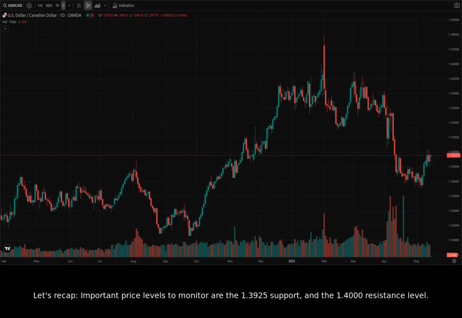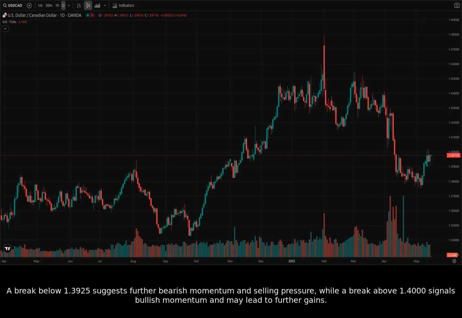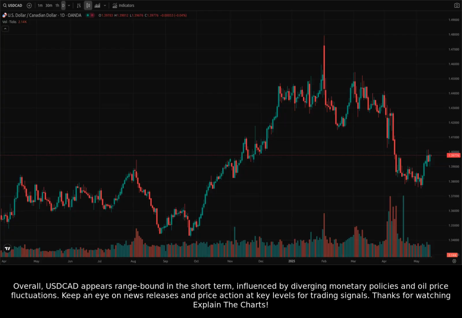Let's recap. Important price levels to monitor are the 1.3925 support and the 1.4000 resistance level. A break below 1.3925 suggests further bearish momentum and selling pressure, while a break above 1.4000 signals bullish momentum and may lead to further gains. Overall, USDCAD appears range-bound in the short term, influenced by diverging monetary policies and oil price fluctuations. Keep an eye on news releases and price action at key levels for trading signals.